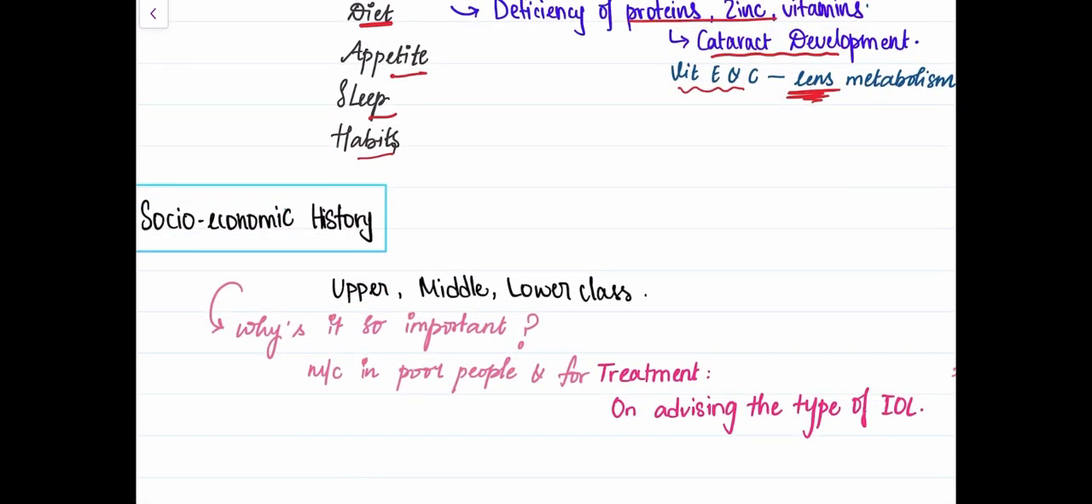So moving on to socioeconomic history, we need to know if the patient is upper, middle, or lower class. And why is this so important? Because in poor people, when we give the treatment management, it's important that they can afford the treatment and it's reachable to them. So that's why socioeconomic history is important.